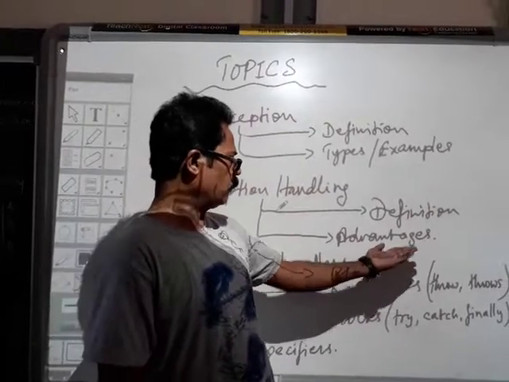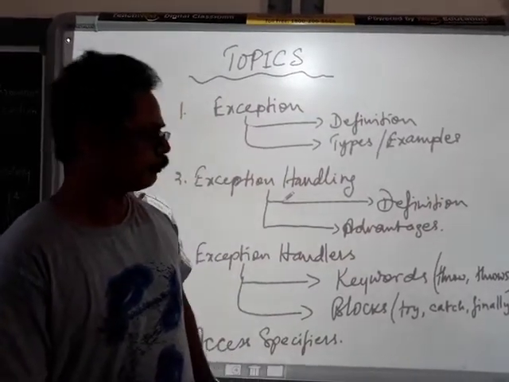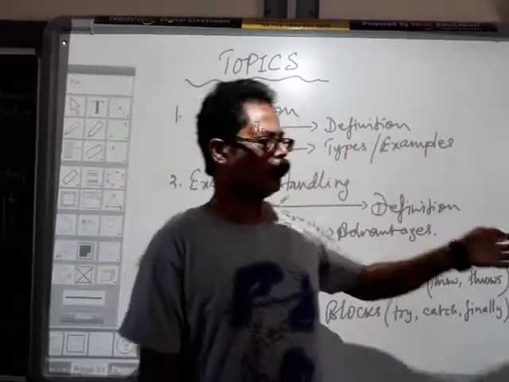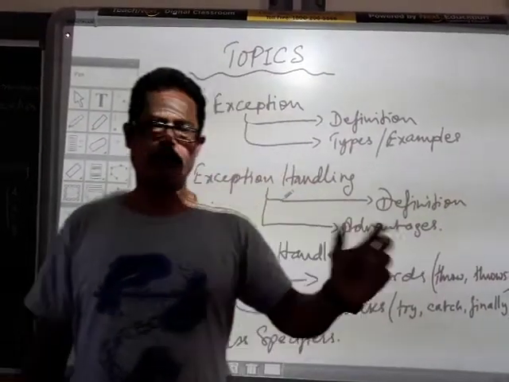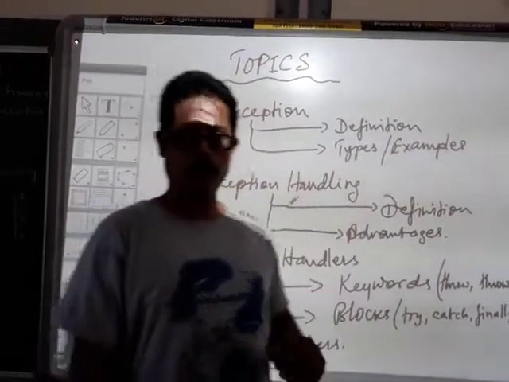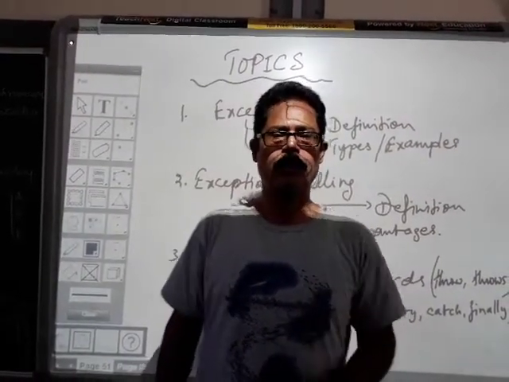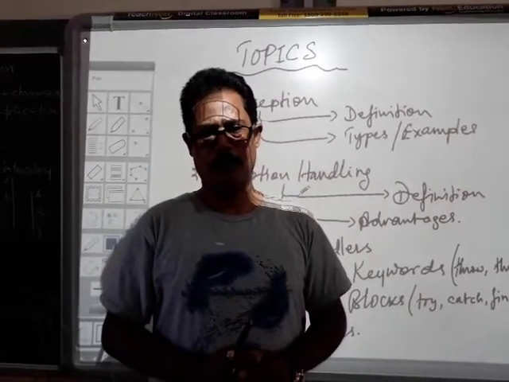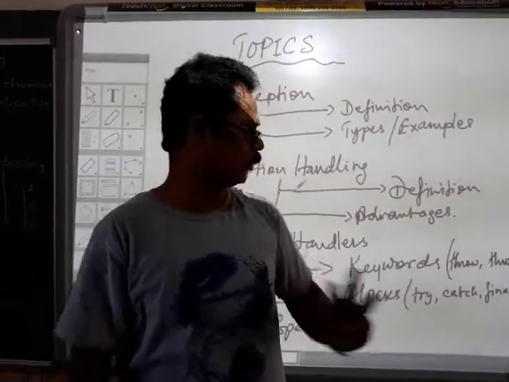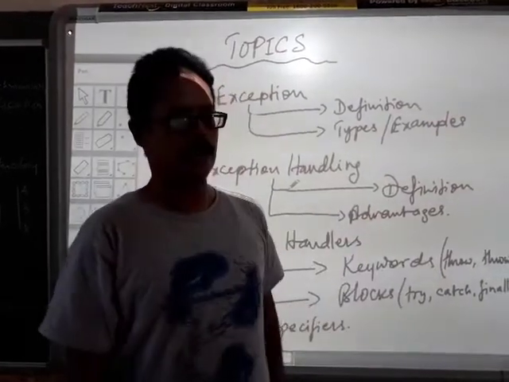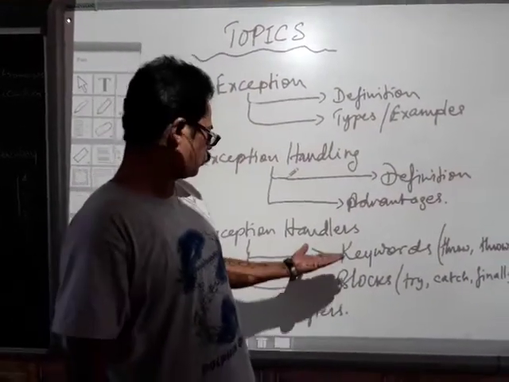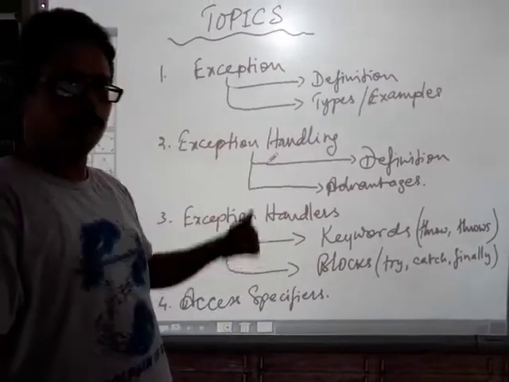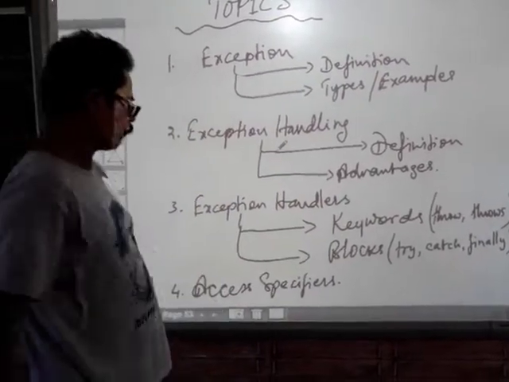Then the third advantage of exception handling: apart from separating the error code from the normal code and enhancing the readability of the program, it makes the program fault tolerant. So these are the three advantages of exception handling. Then the next one, I will explain the entire exception with the help of an example on the next page.